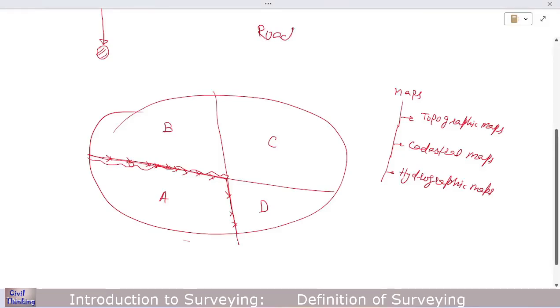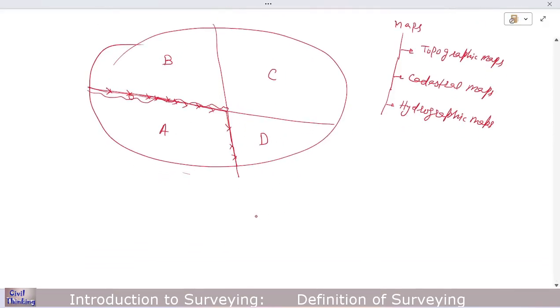Okay, you want to construct a road. Now a road, if you look from the top, for example, it is like this, right? Now this is the top view. If you look from the side, for example, if this is ground level, the road has some places where it has a slope. We call this grade, or slope.